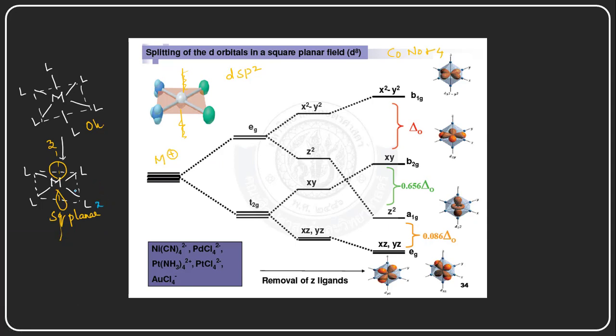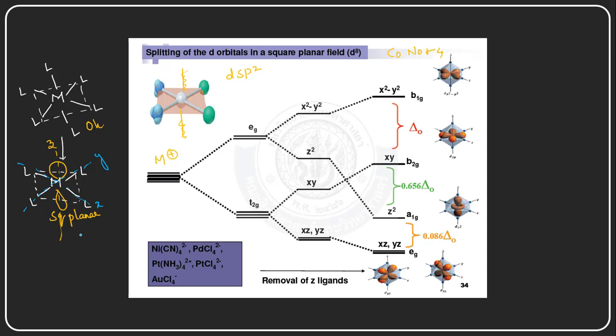Let us take this as the x-axis: two ligands are approaching the central metal cation along the x-axis, and through the y-axis also two ligands are approaching the central metal cation. Through the z-axis there are no ligands approaching the central metal cation, right?